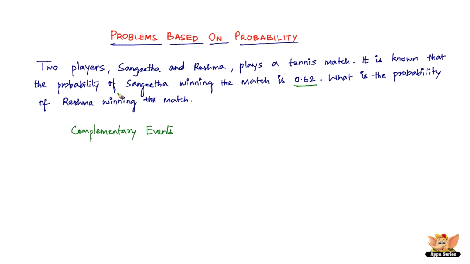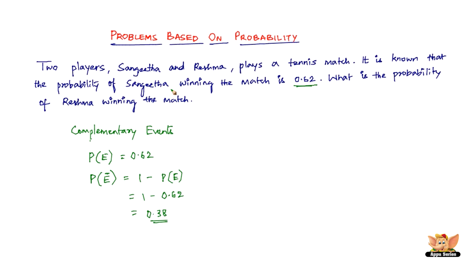So here the probability of an event happening, say Sangeeta winning the match, is 0.62. And the probability of Reshma winning the match is the probability of the event not happening, which is Sangeeta not winning the match. That is going to be 1 minus the probability of the event happening, so 1 minus 0.62, right? So the probability of the event not happening is the same as Reshma winning the match or Sangeeta not winning the match. Therefore, the probability of Reshma winning the match is 1 minus 0.62, which is 0.38.